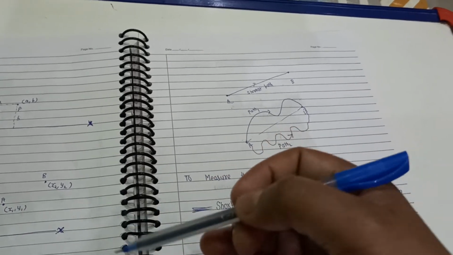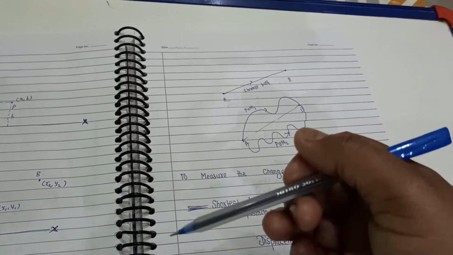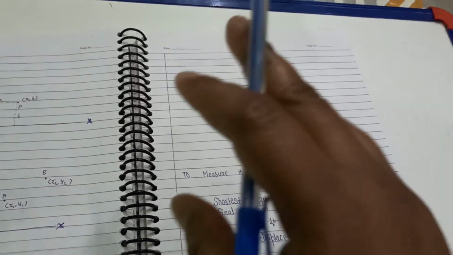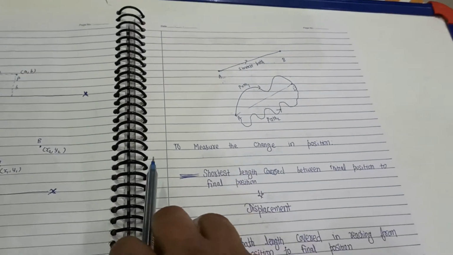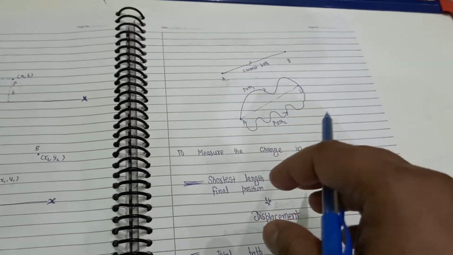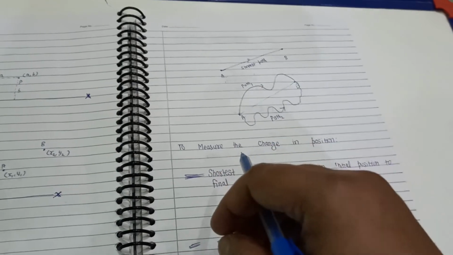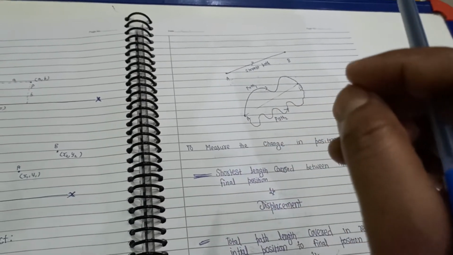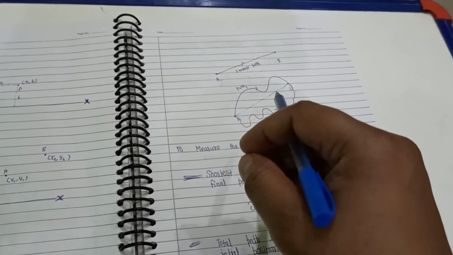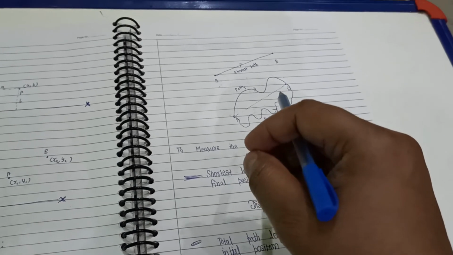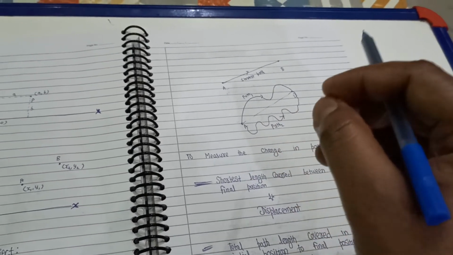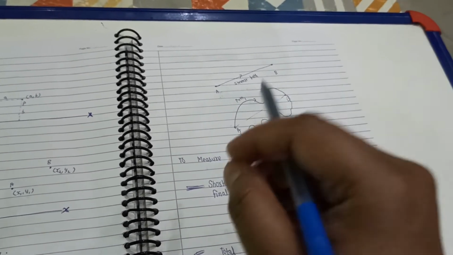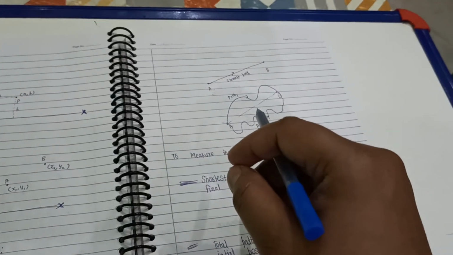For measuring the change in position, we look at two ways: one is displacement and second is distance. Distance does not depend on the direction of the motion of the object, but the displacement depends on the direction of the object.